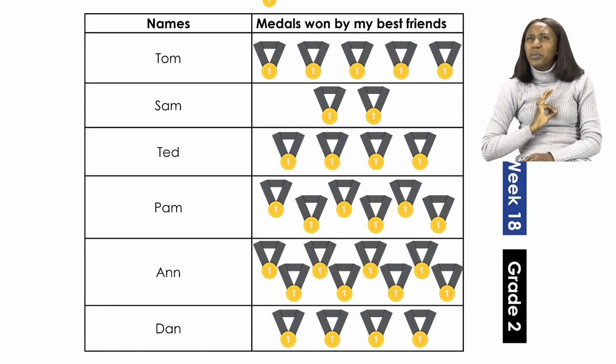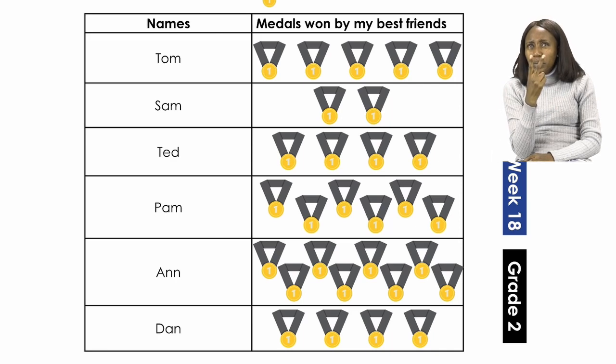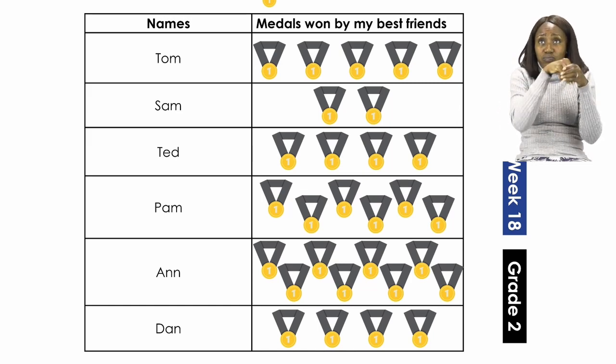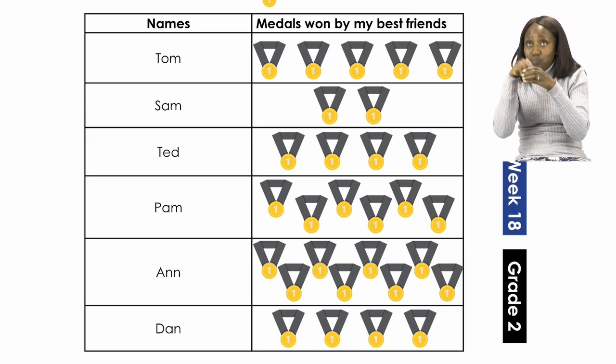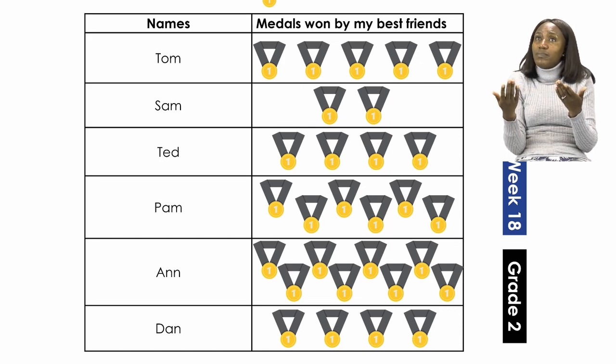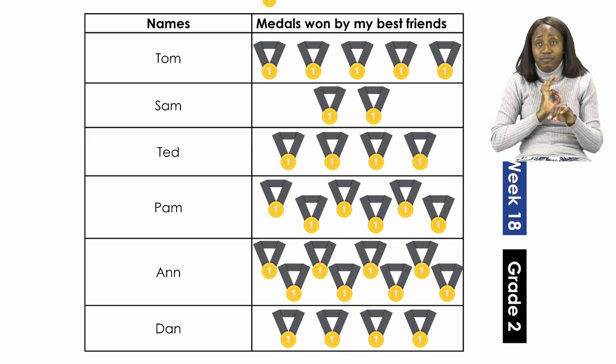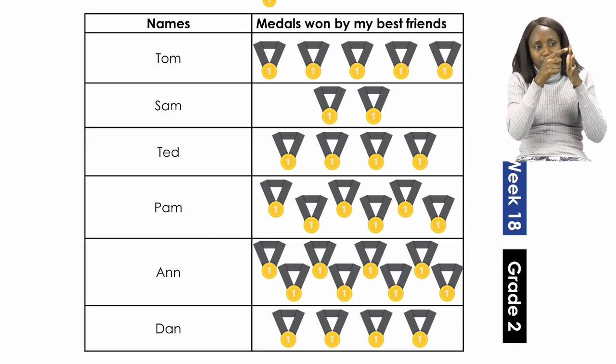So if we count it as it appears on the page, we count 1, 2, 3, 4, 5 medals. But because they said that each one medal represents 2 medals, we now have to count in 2s. So let's count in 2s and see how many medals our friend Tom won.